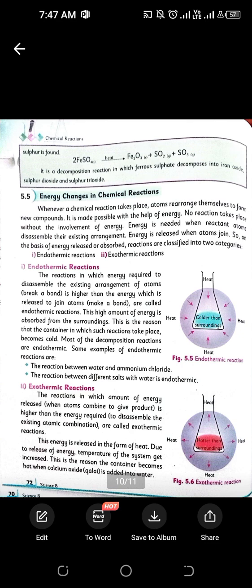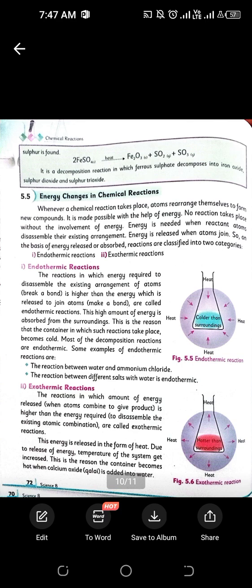The energy required in a chemical reaction is to make a bond or break a bond. Endo means involvement of, and thermic means heat or energy. So there is an involvement of energy in that reaction.